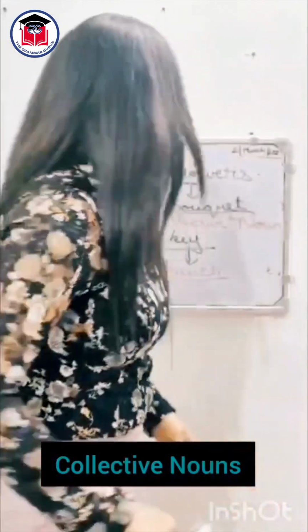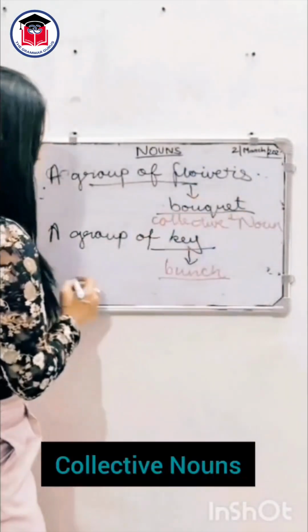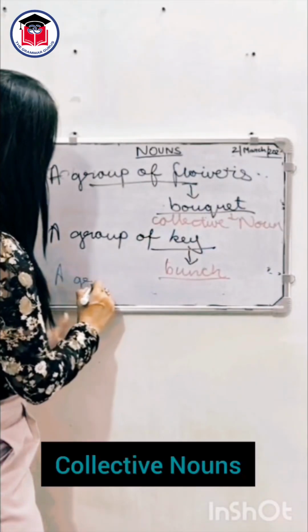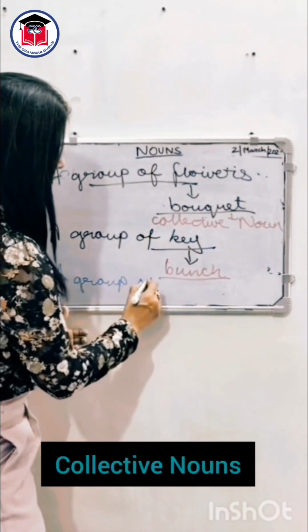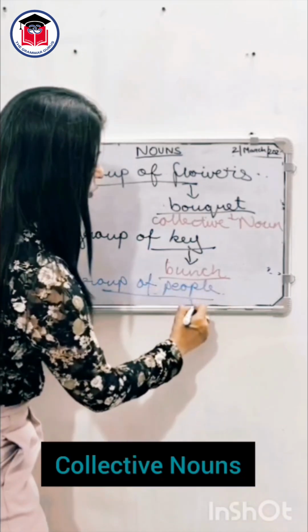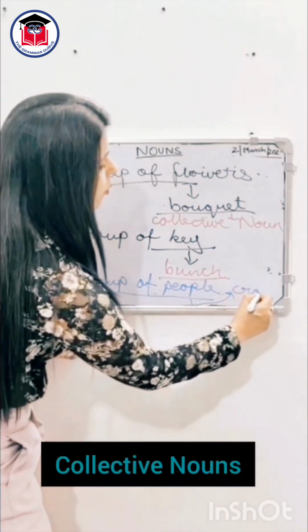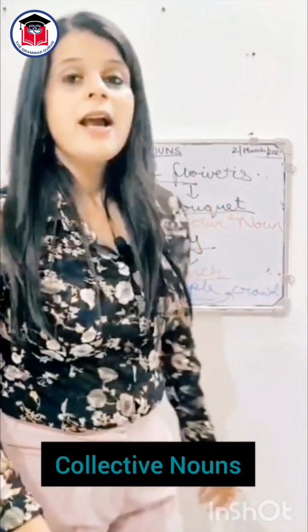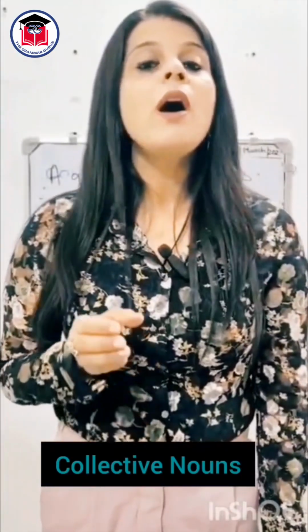Now, let's move on to another example. A group of people. What is a group of people called? A group of people is called a crowd. Again, it is the name given to a group.